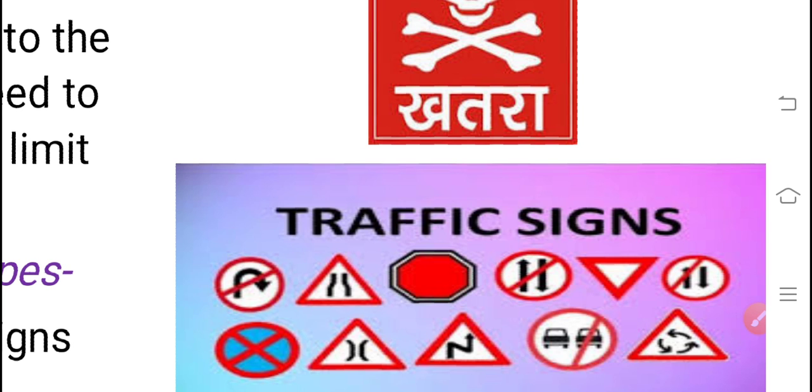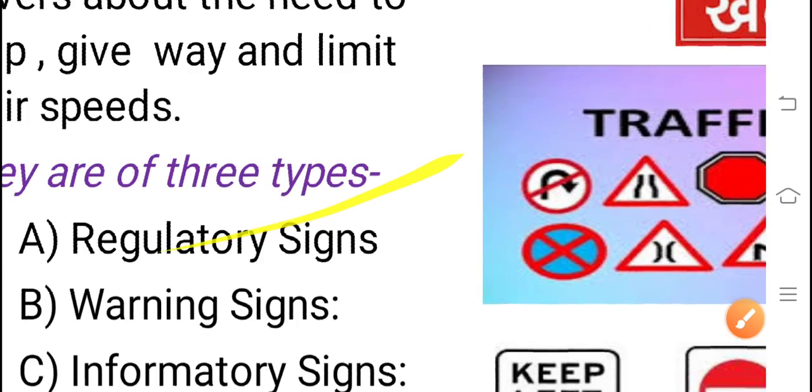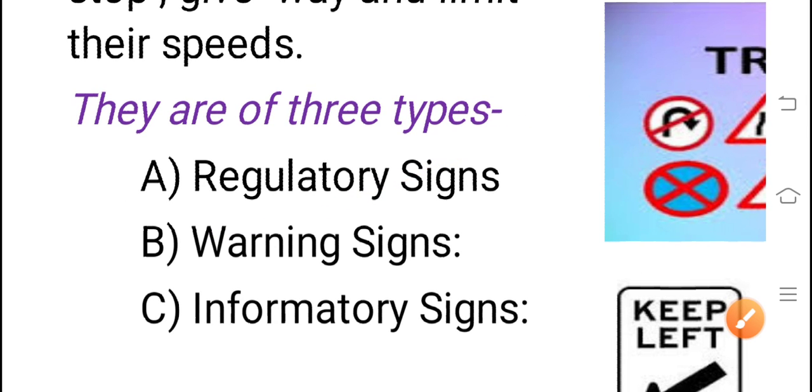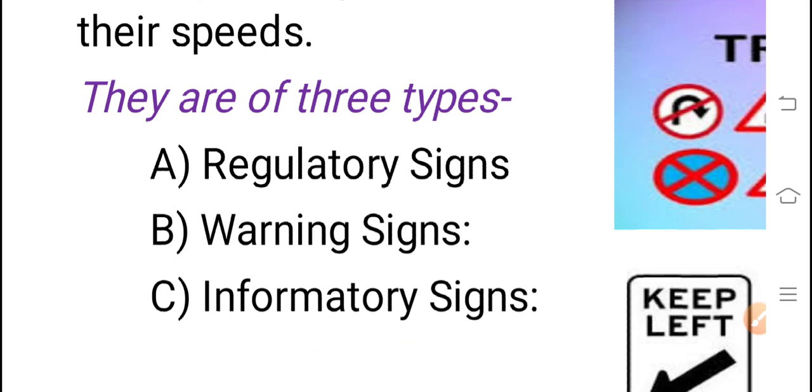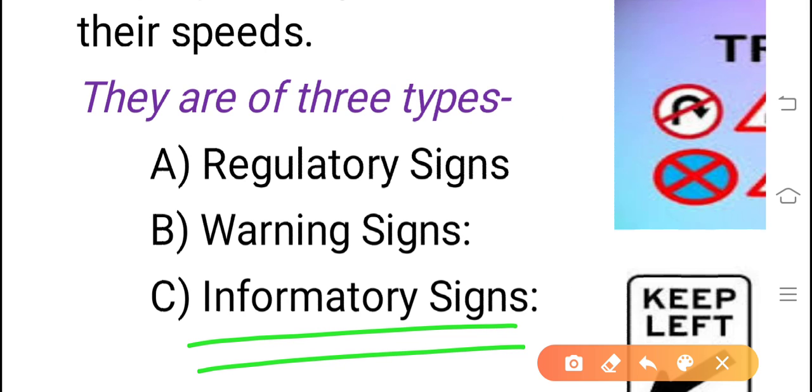See, mandatory. Let us come a little bit later. First, let us introduce all the types of signs. Last one, informatory sign. What do you mean by informatory sign? The name itself suggests it gives some information about the place where you are.